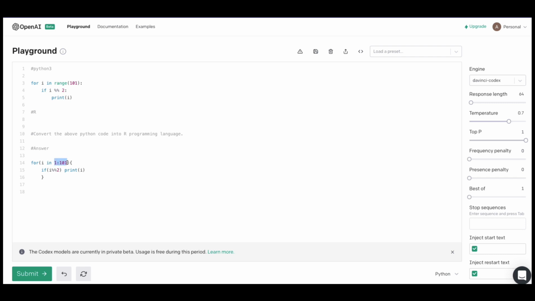It has even created the list. If you use Python, you can do range of 101, but it has actually done its job. So once again, it has successfully managed to convert a simple Python code to R code.